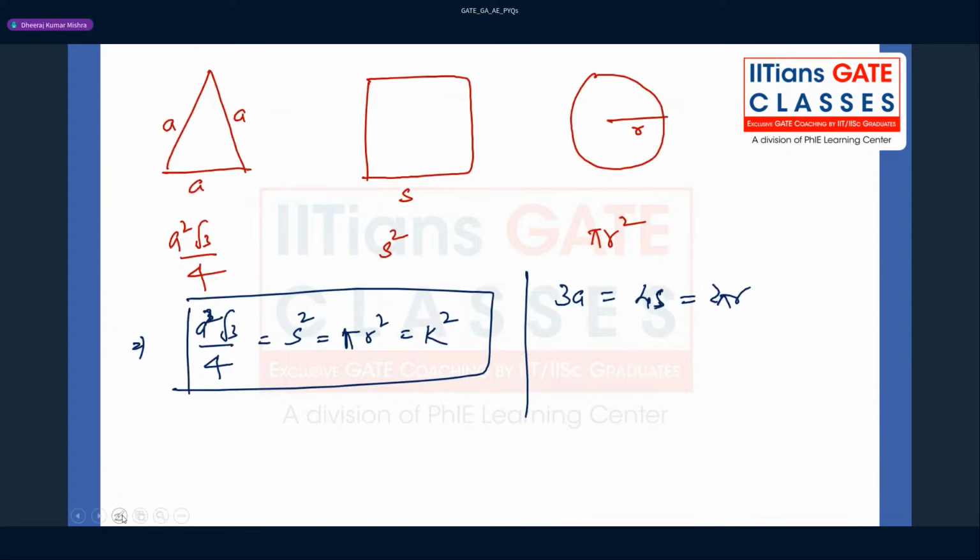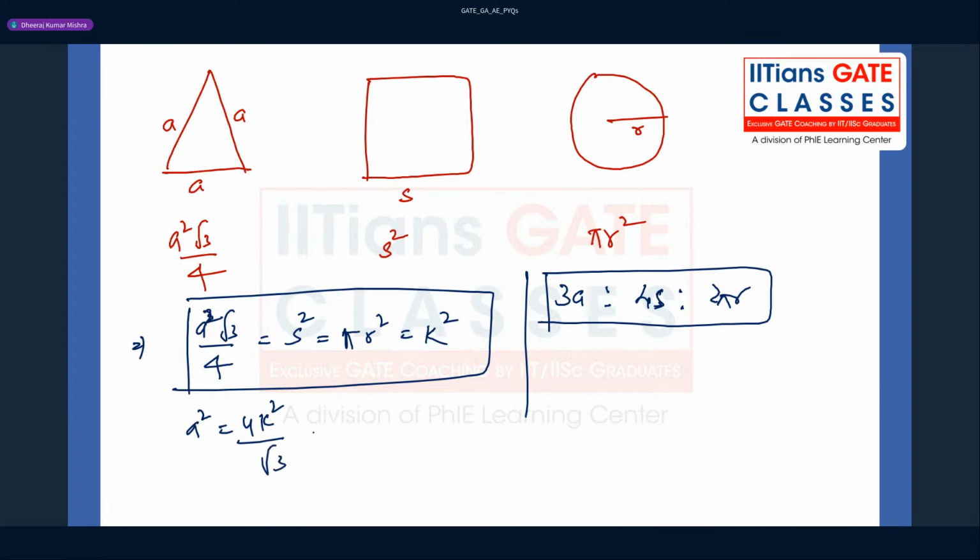So we should not equate here, we should take the ratio. This is the question they are asking. Now you have to find a, s, and r. What you can do is find k, and in terms of k you can find all these values. So what is a here in terms of k? You can say a square equals 4k square by root 3. So what is a, guys?